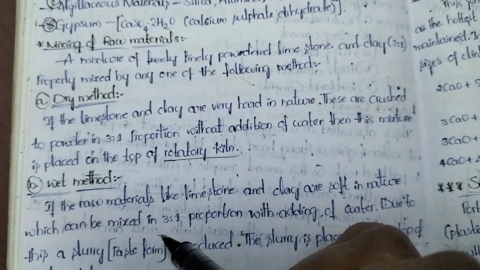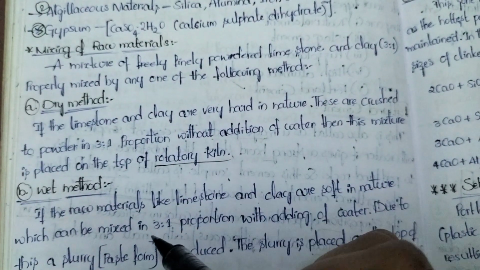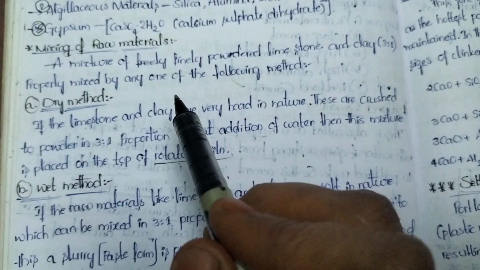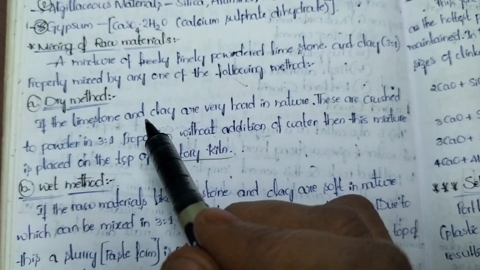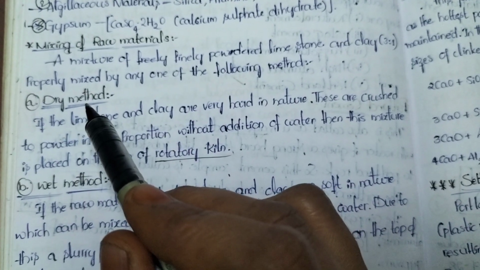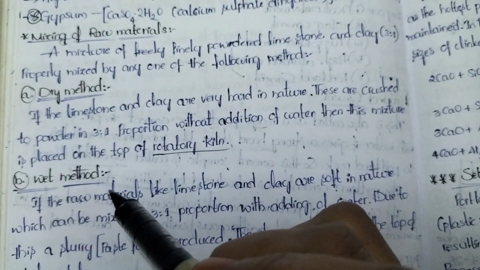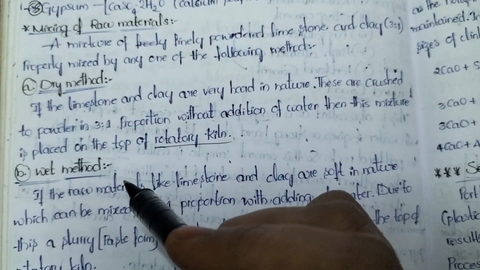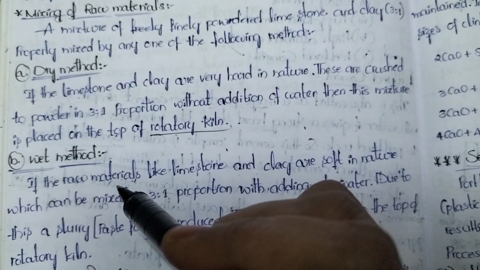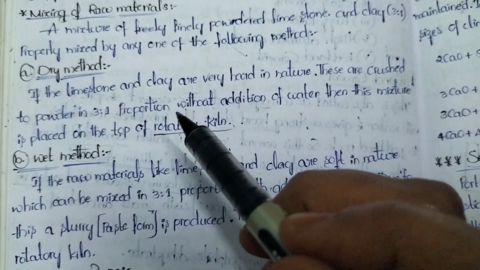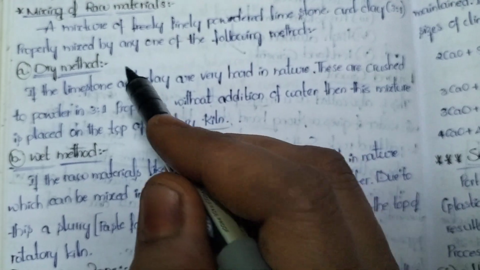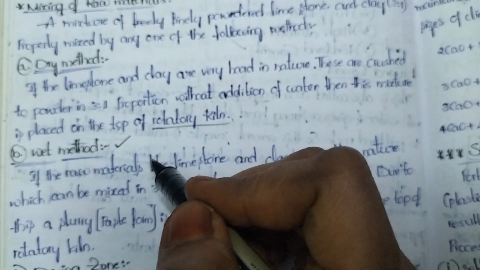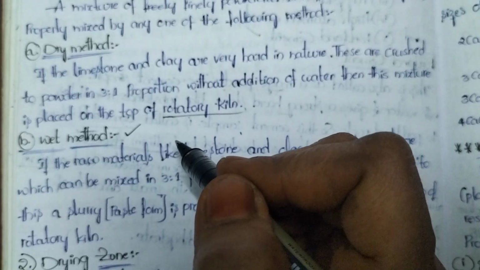What is the dry method? What is the wet method? In the dry and wet methods, there is no change in the raw materials. If we mix the raw materials without adding water, that is called the dry method. If we mix the raw materials using a little amount of water, that method is called the wet method. In which situation should we go through the dry method, and in which condition the wet method?